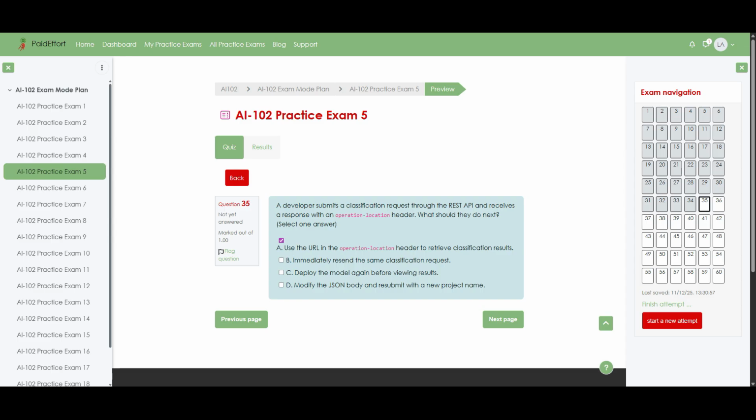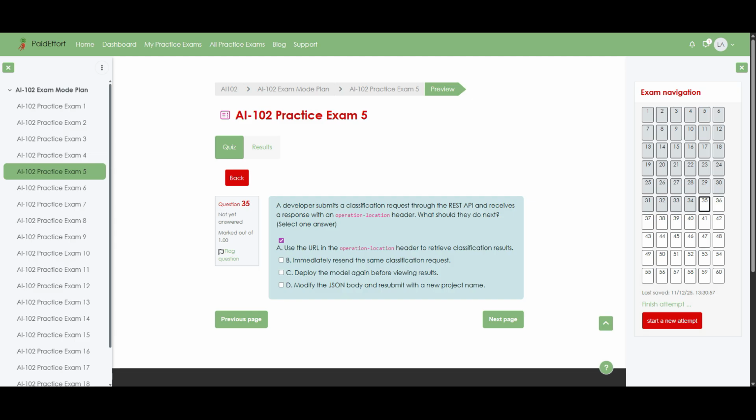Moreover, repeatedly resending the request would waste resources and produce duplicate tasks. Similarly, redeploying the model is unnecessary because deployment is only required when changes are made to the model itself. Finally, modifying the JSON and resubmitting creates a new operation entirely, which does not help retrieve the results of the original request.